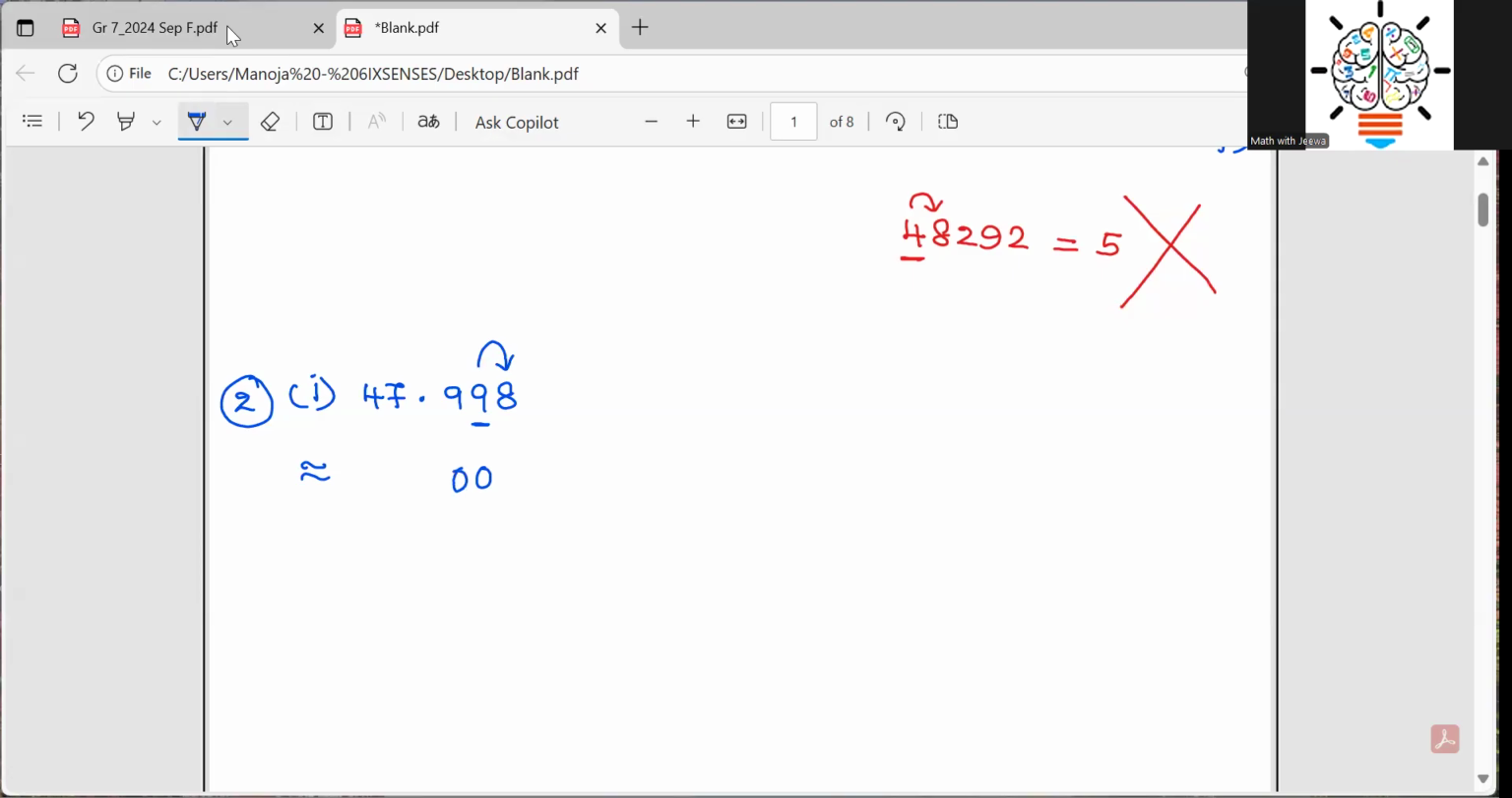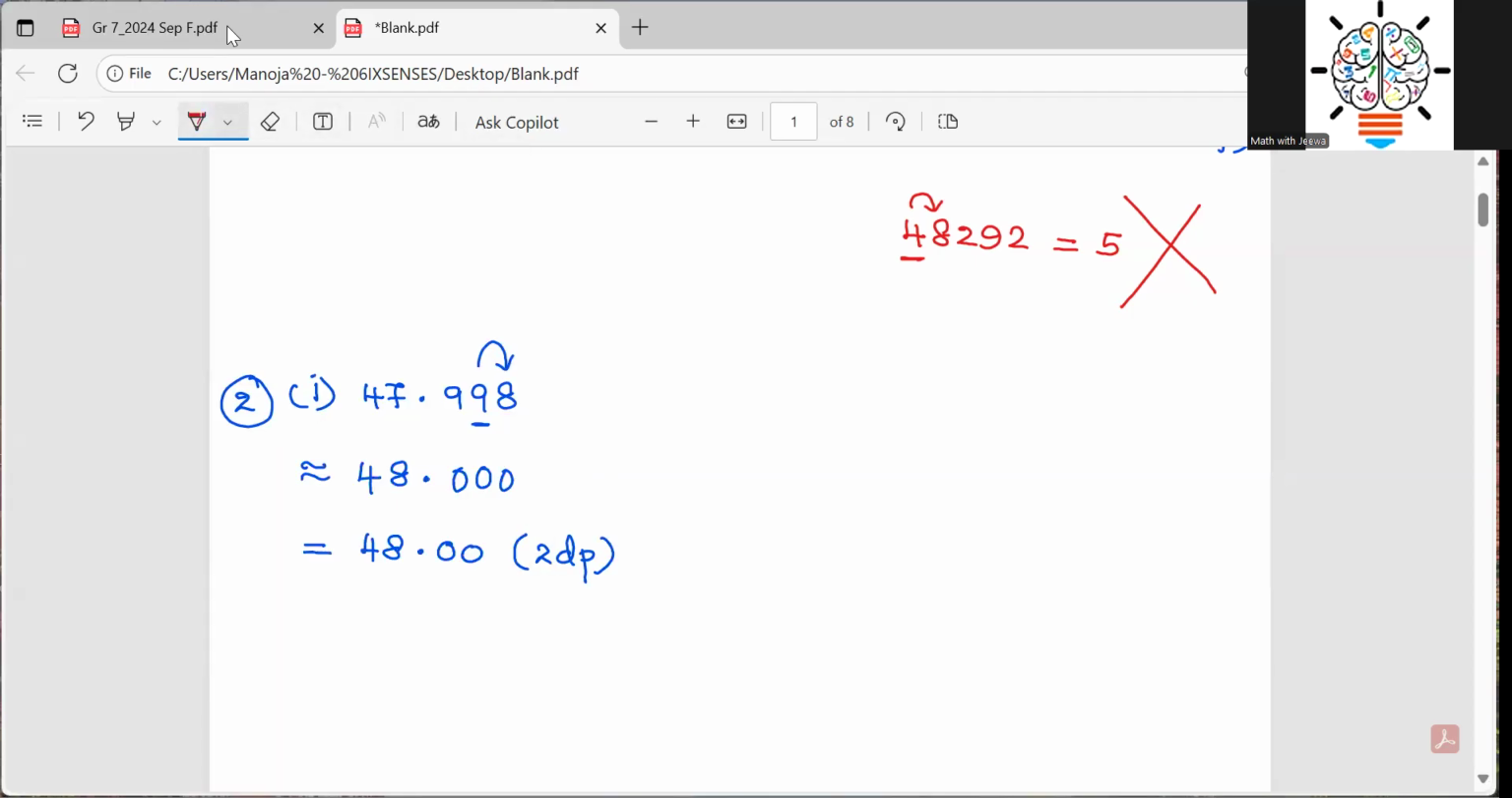I put 0 here, and that remainder 1 I add with 7, and that becomes 8. Now it is the answer. So then you write that the next digit will be 0, and your final answer will be 48.00, and here I write 2 dp.